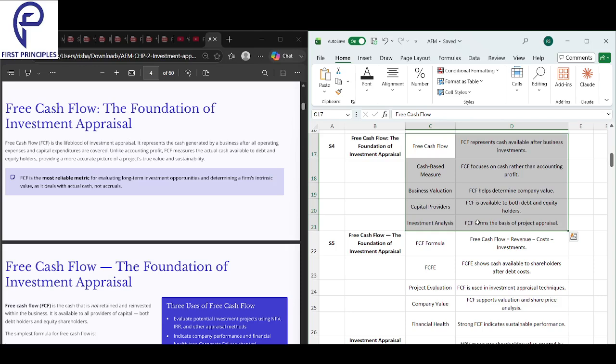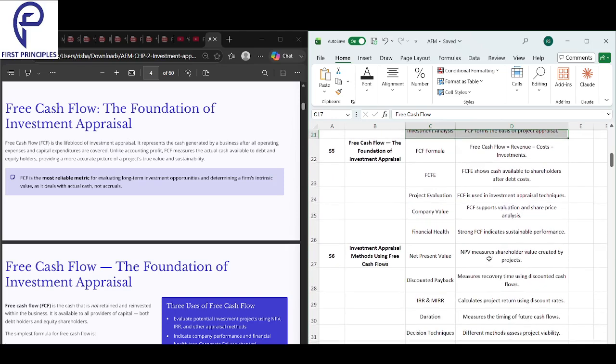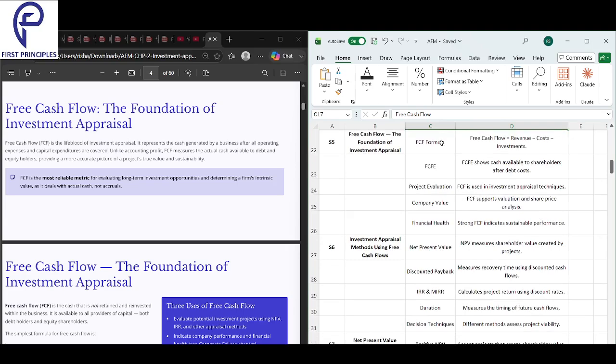Okay. And what is free cash flow finally? It represents the cash that is available after business investments. Okay. The money left after paying for all the business expenses and your business investments or your cash asset investments. After that, whatever money is left, that is called as free cash flow. That is about this. Moving on now.